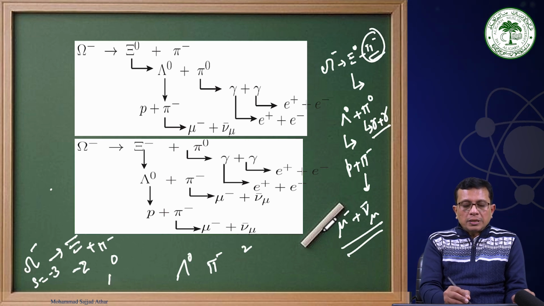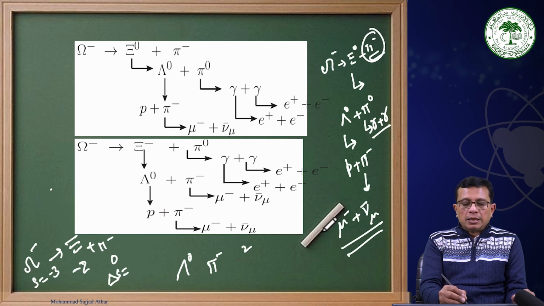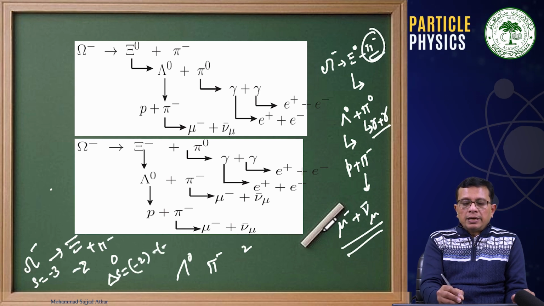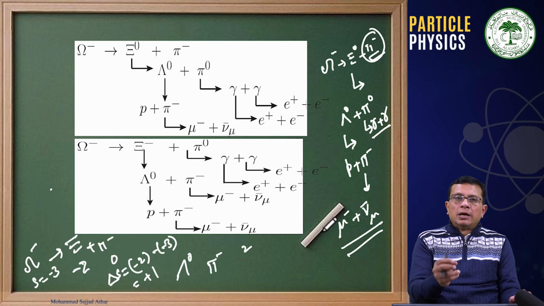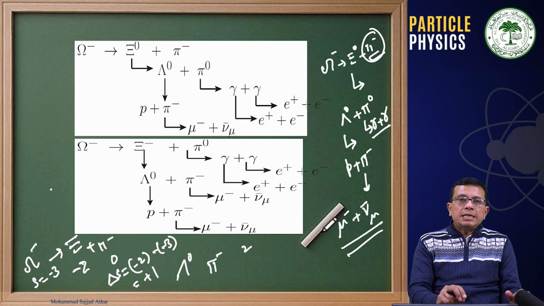Therefore, how much is the change in strangeness? Final strangeness minus initial strangeness. The net change in strangeness is plus 1. Or if you take initial minus final, it will be minus 1. Therefore, change in strangeness is either plus 1 or minus 1.